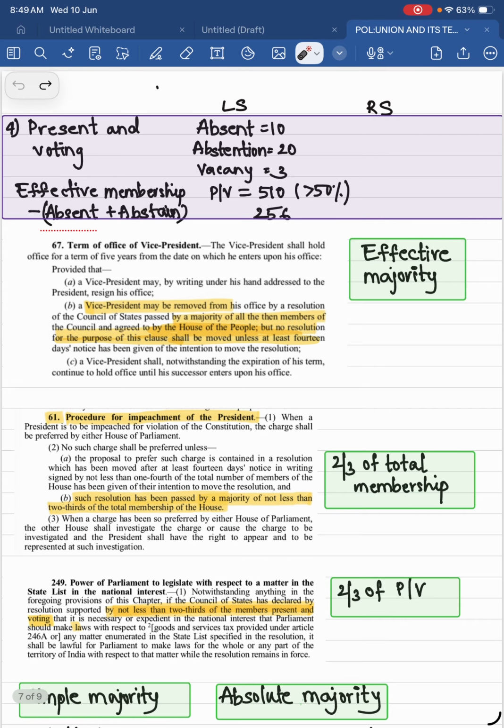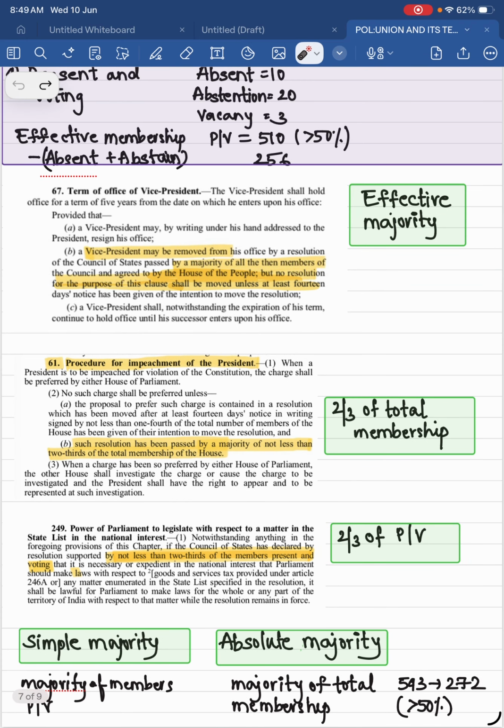Let's see effective majority. These majorities that I told you, simple majority, absolute majority, effective majority, are not written in the constitution. The constitution has different wording. I will show you that. That's why I have pasted the constitution's wordings here. It is not written as effective majority. See, effective majority will depend on effective membership. So how is it written? For the removal of the vice president, not the president. The president has a different majority that is required.